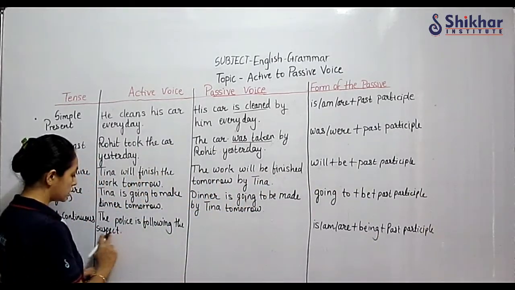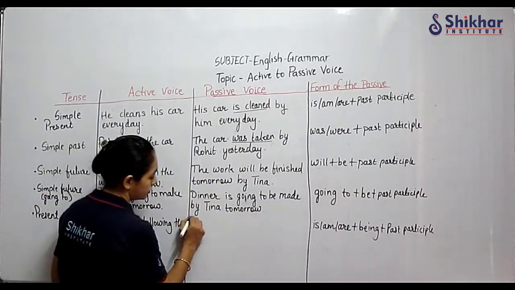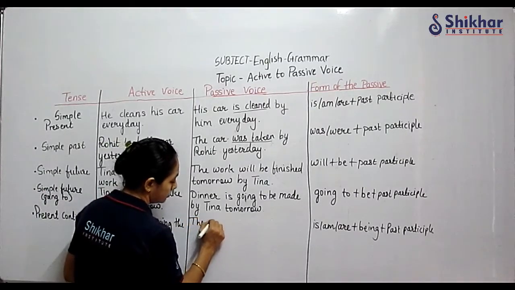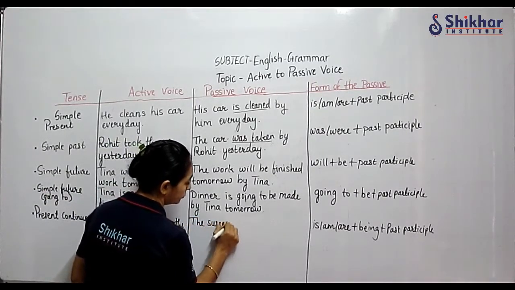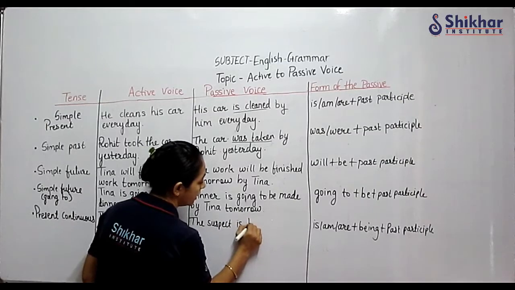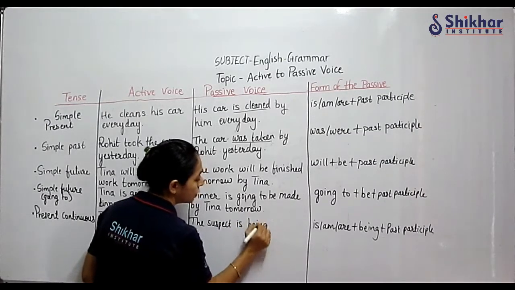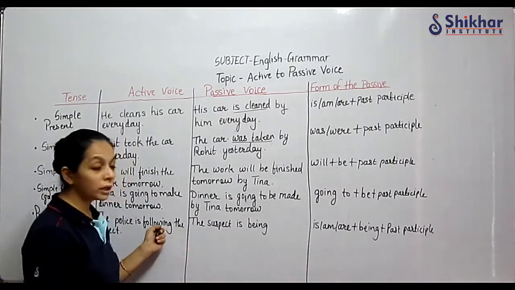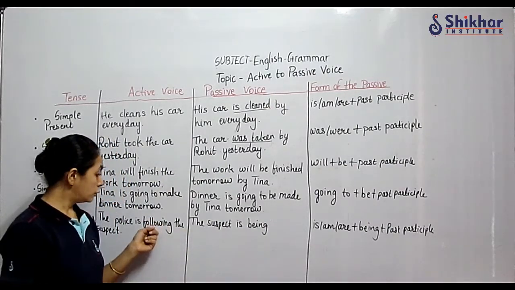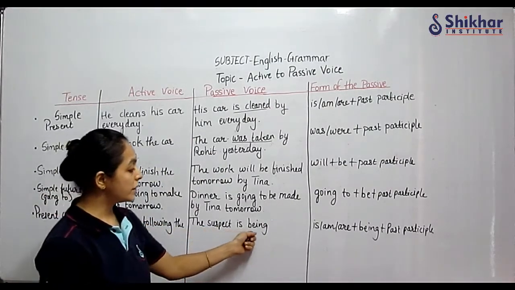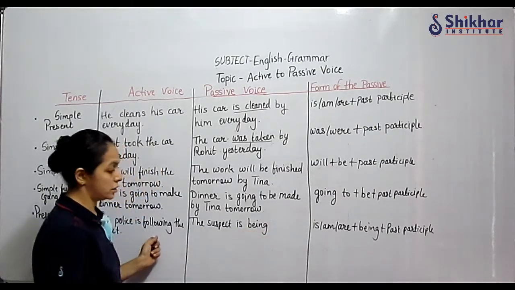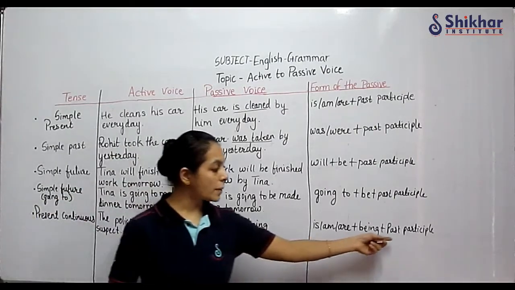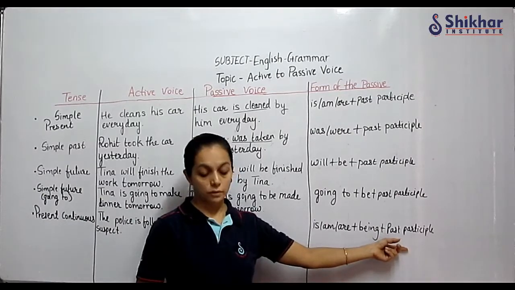So the suspect is being. Now here being we have written, then following we are going to write? No. The suspect is being followed by the police. Because you are supposed to write the past participle form of the verb.